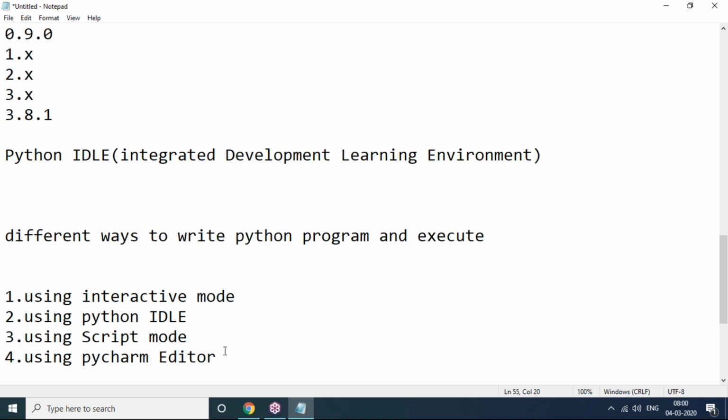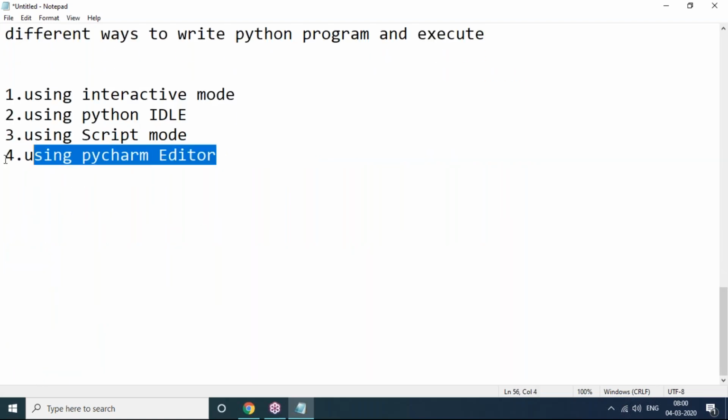What is PyCharm editor? PyCharm is an excellent editor for Python programmers, and it is especially strongly recommended for beginners, because a lot of GUI things are there, and a lot of support will be there while writing the Python code, so you need not get confused while writing the code. So maximum help will come from PyCharm editor. Options are openly available, and you can properly write the code without feeling any burden.